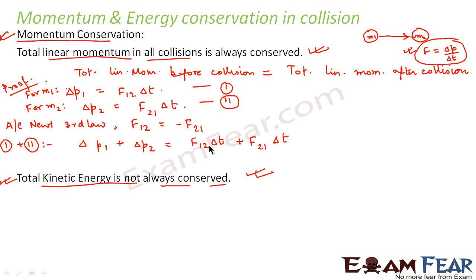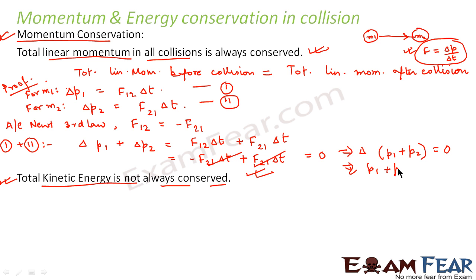Instead of F12, we can write minus F21 delta t plus F21 delta t. These both cancel and we get 0. That means delta of (P1 plus P2) is equal to 0. That means the change in total momentum is equal to 0, which shows that the total momentum P1 plus P2 is equal to constant.